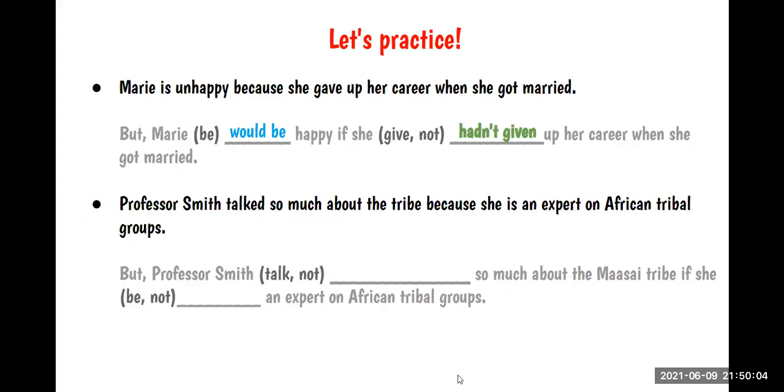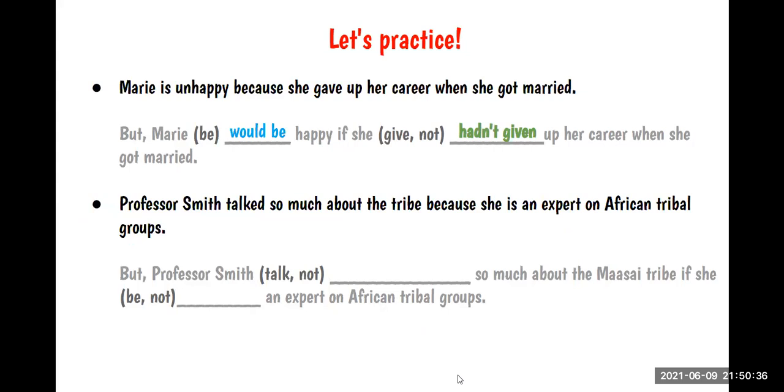But Professor Smith couldn't talk. No pudo hablar. Hadn't talked. Recuerden que would not talk. Again, please. Would talk, hablará o hablaría.